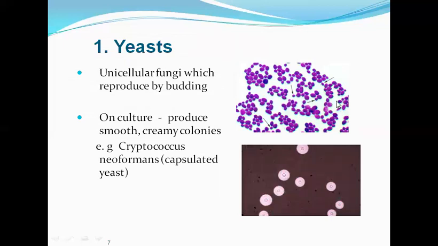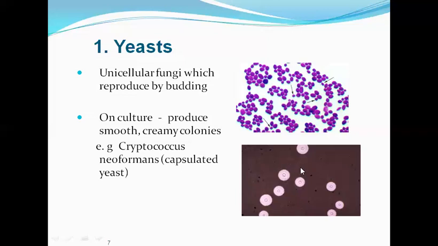Here we have a Gram stain of yeast, and we can see that there are oval cells. An example is Cryptococcus neoformans. This is a picture of an India ink preparation of Cryptococcus neoformans, which has a capsule, a halo-like clear zone around the cell, against a dark background.